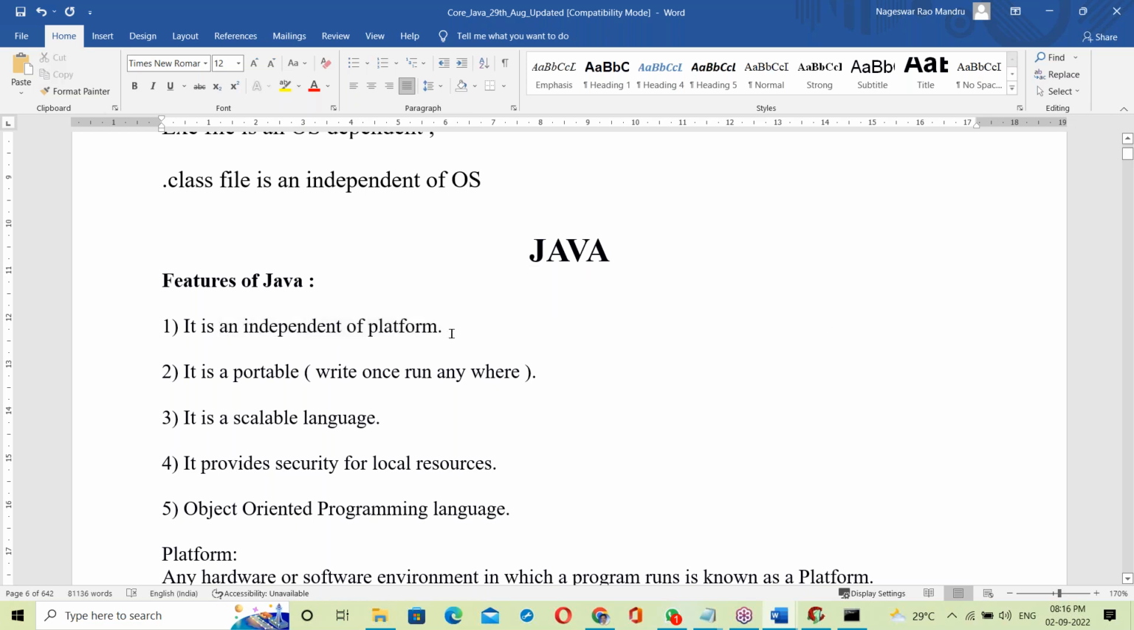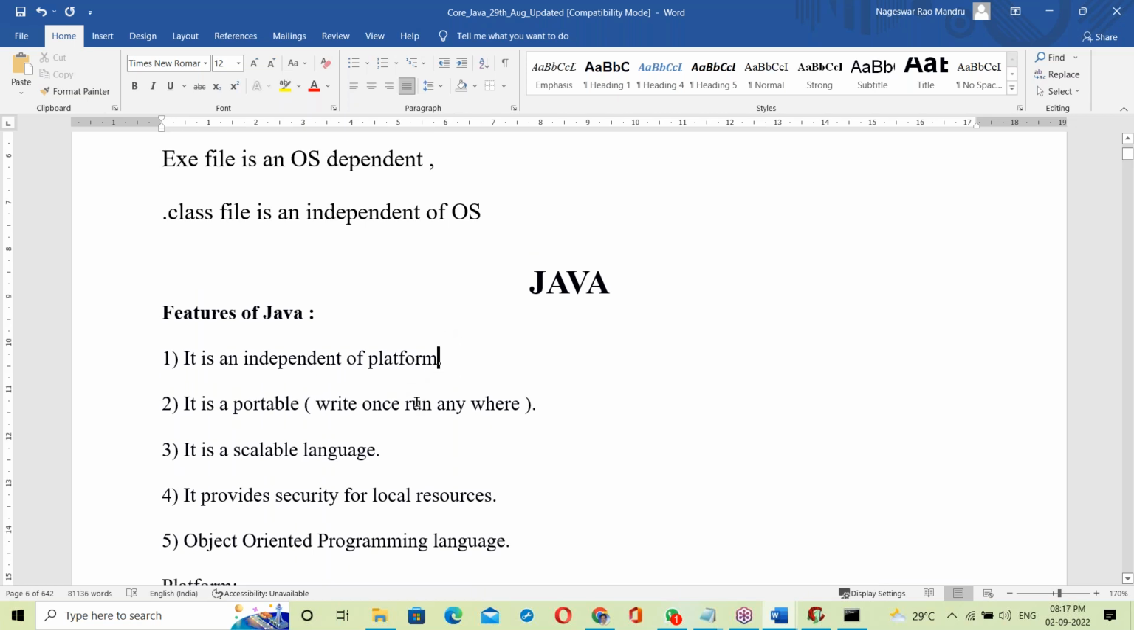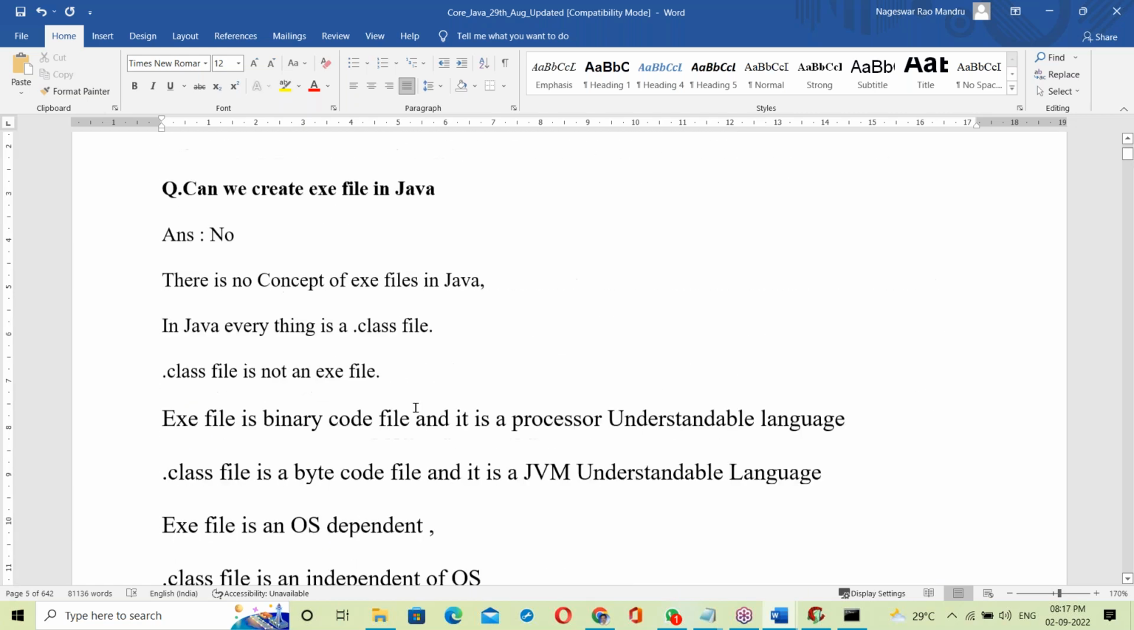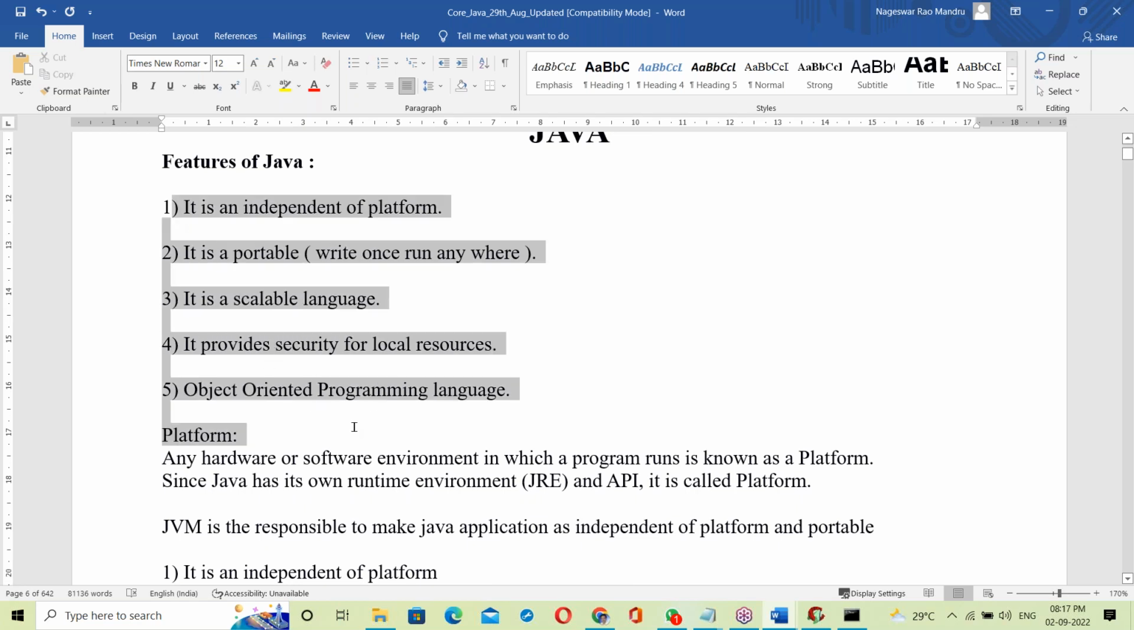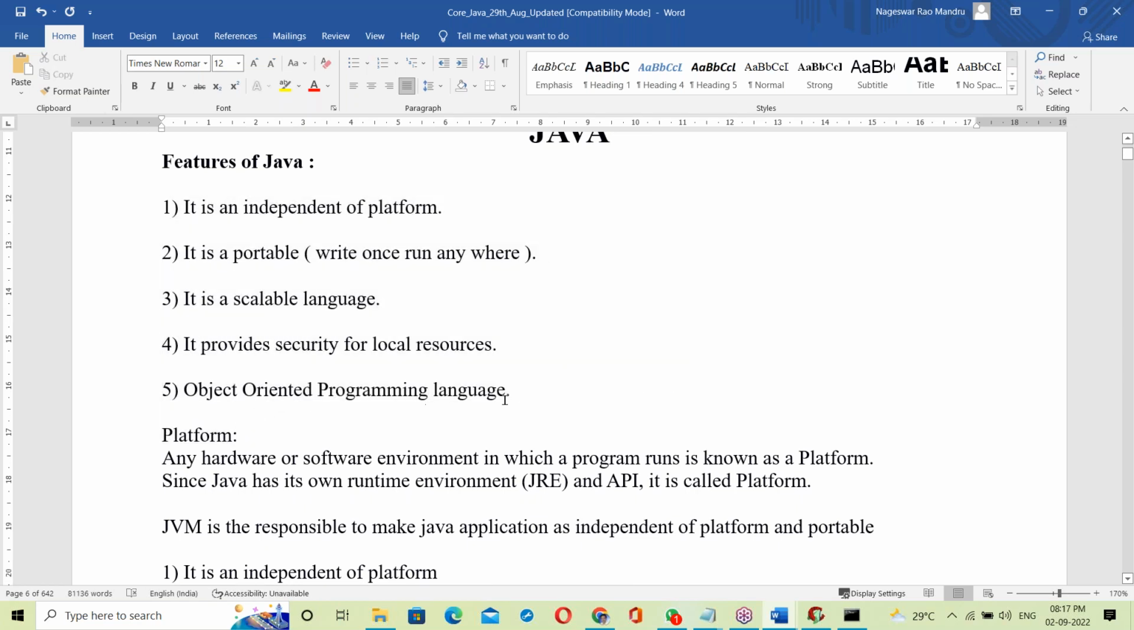That's all for today. Any doubts, guys? All the introductions are completed here. Tomorrow we are going for Java features. With these basics, you can understand clearly. No doubts? I hope everyone understood clearly. Tomorrow we'll continue with Java features.